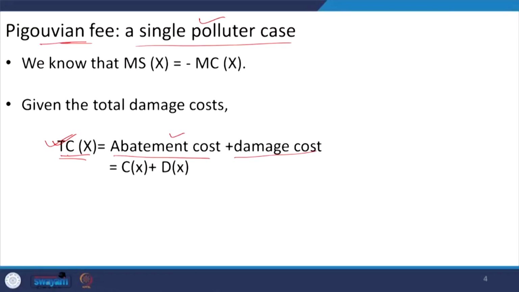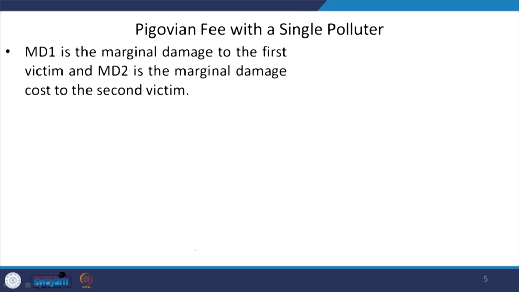So, we can say this total cost is equivalent to the abatement cost, that is a function of the pollution level, and also the damage cost, that is also a function of pollution level. Okay.